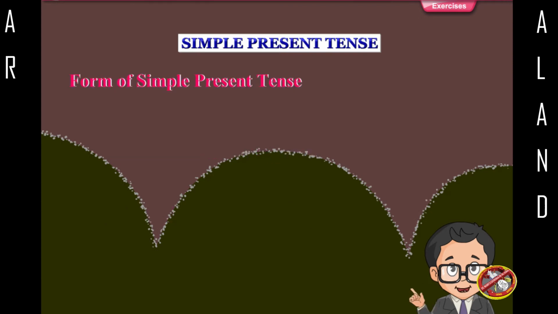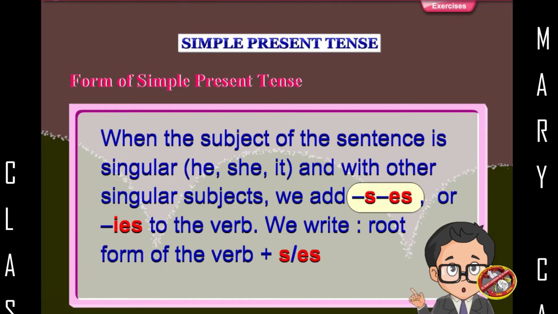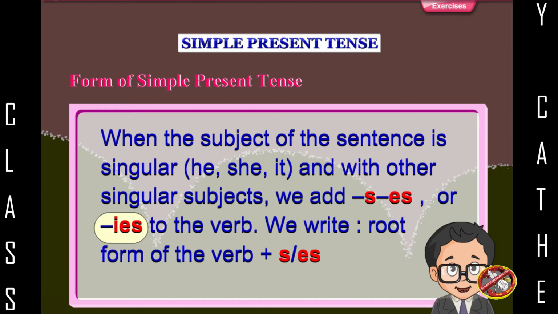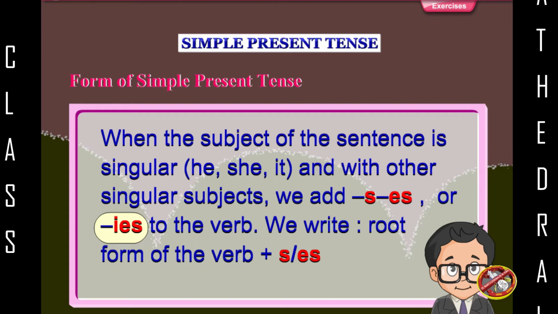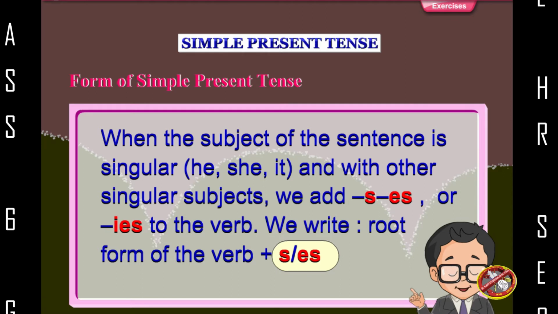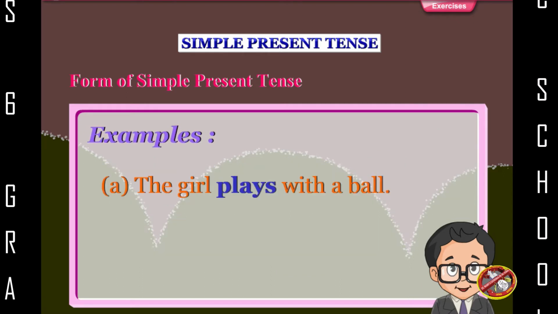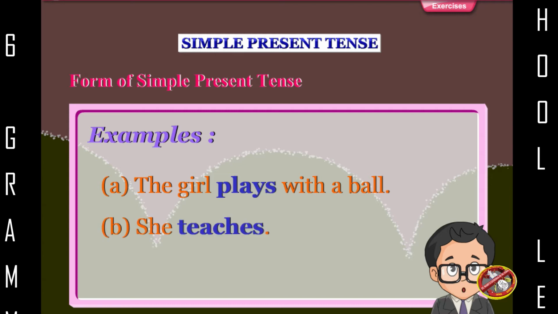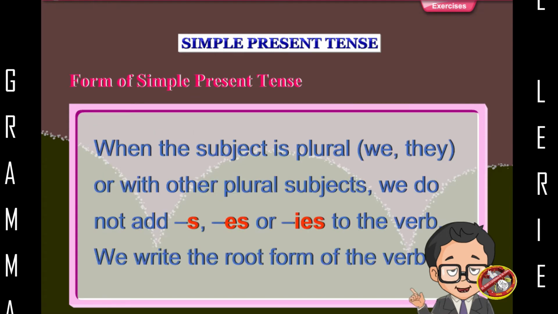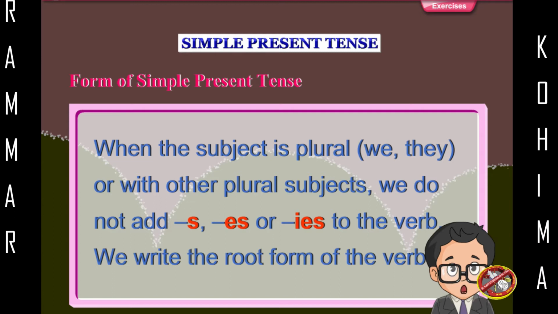Form of simple present tense. When the subject of the sentence is singular, he, she, it, and with other singular subjects, we add s, es or ies to the verb. We write root form of the verb plus s or es. Examples. The girl plays with a ball. She teaches. It plays.